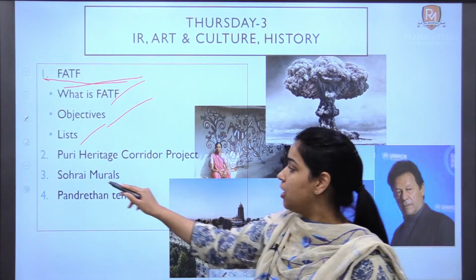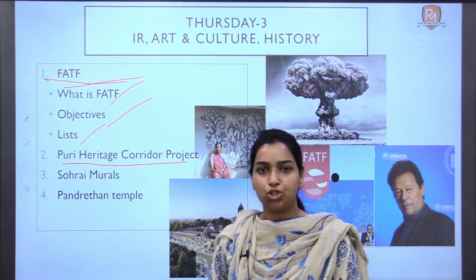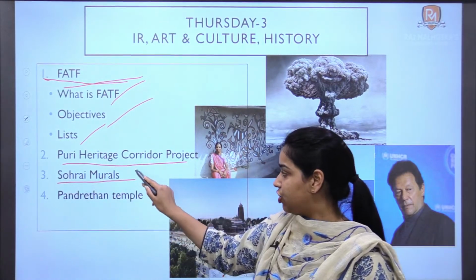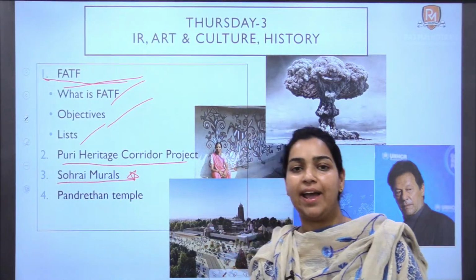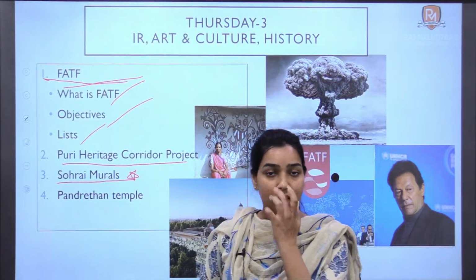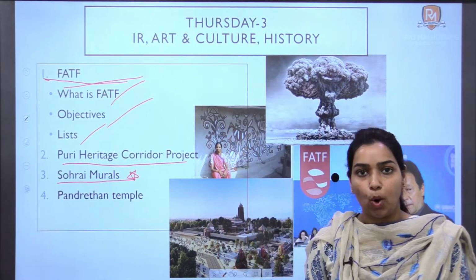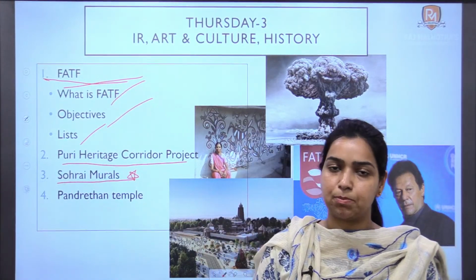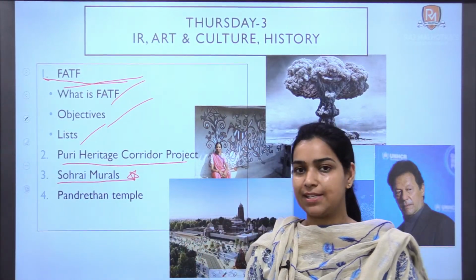Then the important Puri Heritage Corridor project, what is it, what are the issues currently in it, all that will be discussed. Then art and culture part, important topic, Soharai murals, we will discuss about them. What are murals, what are Soharai murals, what are the important components of these murals. These are very important topics for your prelims perspective, for Punjab PCS and even your UPSC prelims. So that is why they will be discussed.